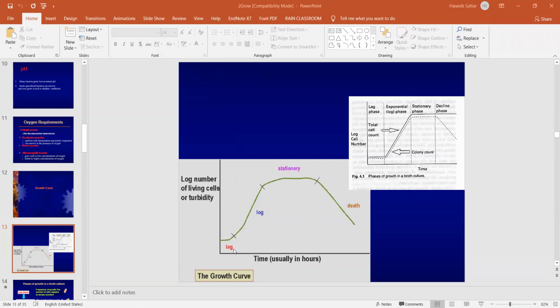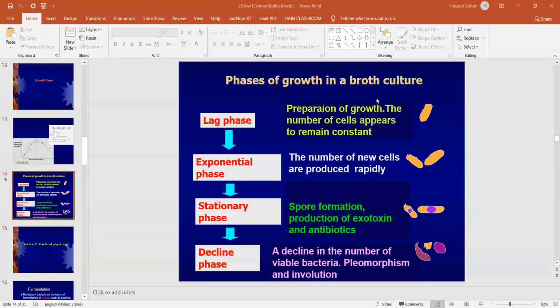So bacterial growth, whether the bacteria is grown in a lab or within our body, has 4 phases. One is the lag phase, second is the log phase, third is the stationary phase, and the fourth one is the death phase. This is known as the growth curve. So what happens in these 4 phases?